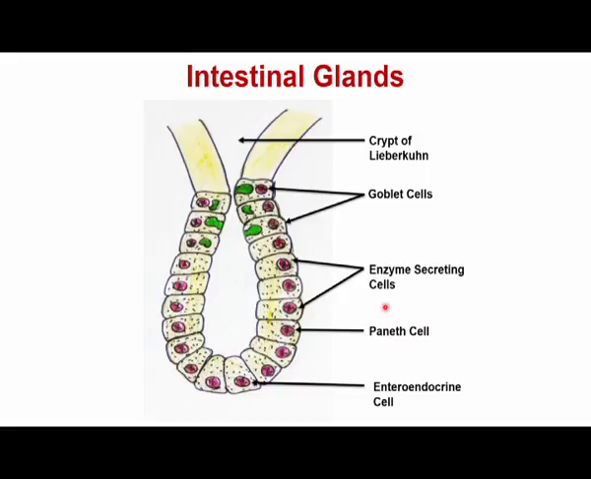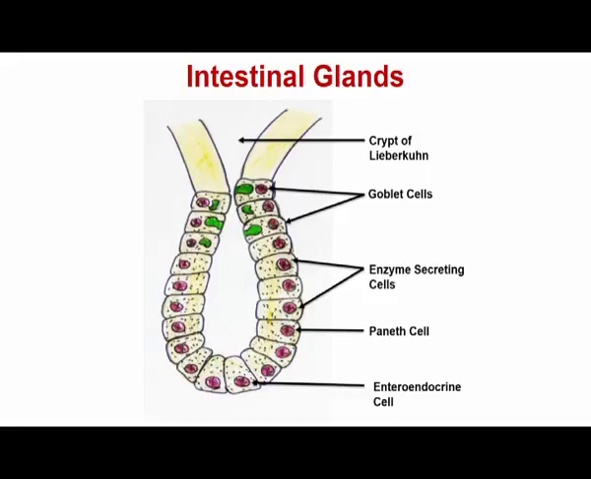Then, just like the gastric gland, they also have the enteroendocrine cells, and they secrete two different hormones. One is called secretin, the other is called serotonin, and they control the secretion of enzymes from these glands. And then they have the enzyme secreting cells. These secrete different types of digestive enzymes, which help in the digestion within the alimentary canal.